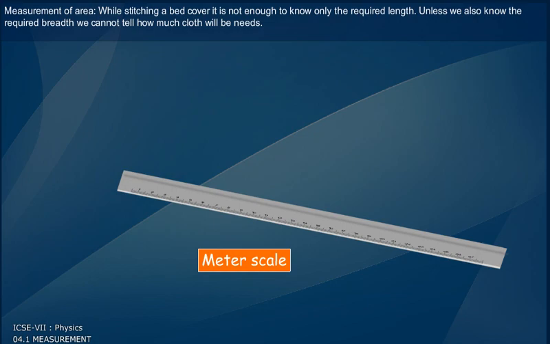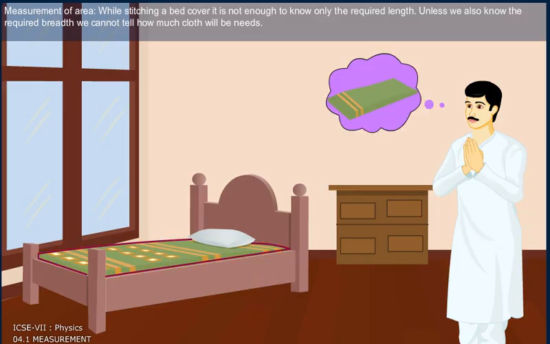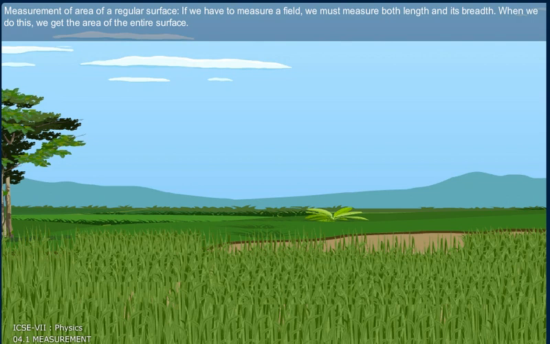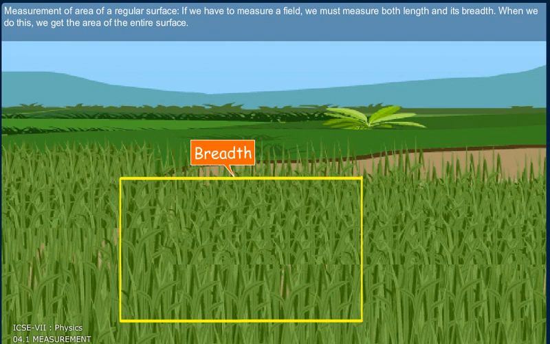Measurement of an area. While stitching a bed cover, it is not enough to know only the required length. Unless we also know the required breadth, we cannot tell how much cloth will be needed. Measurement of an area of a regular surface. If we have to measure a field, we must measure both its length and its breadth. When we do this, we get the area of the entire surface.